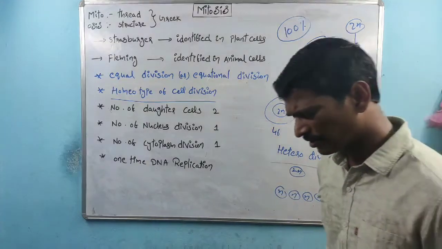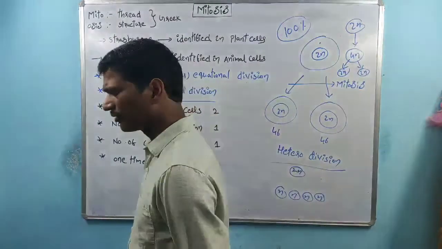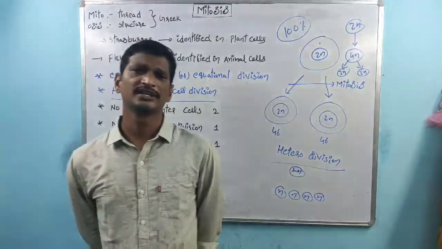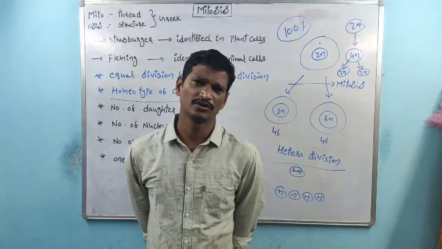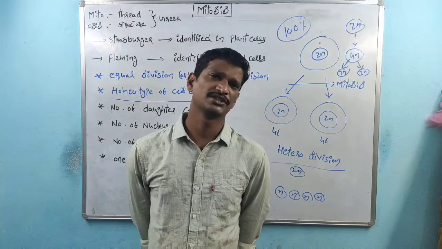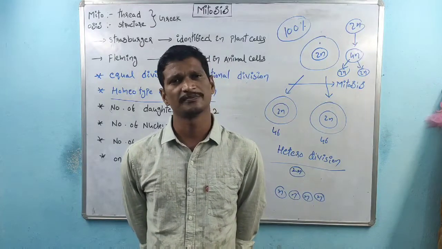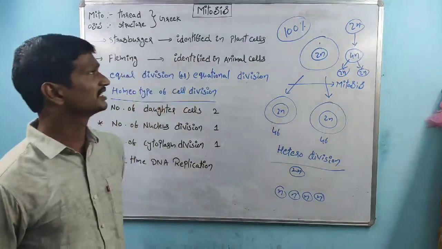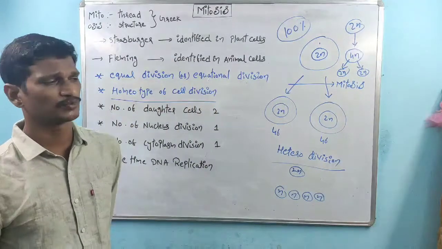The number of daughter cells is 2. The number of nuclear divisions is 1. The number of cytoplasm divisions is 1. How many times does DNA replication take place in mitosis? One time. That is the initial introduction regarding the mitosis process.